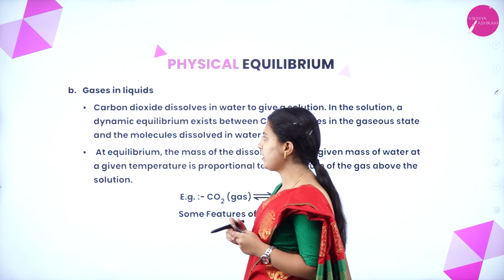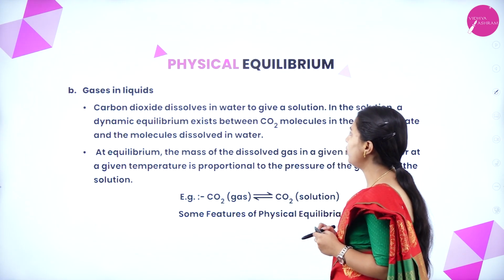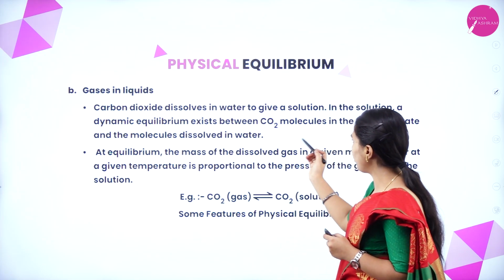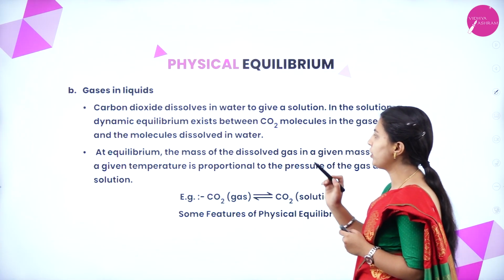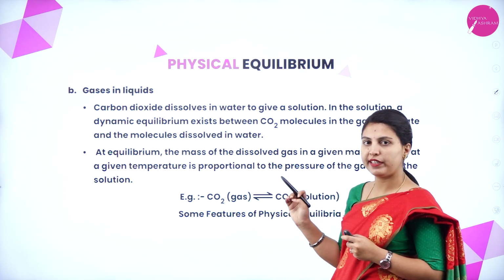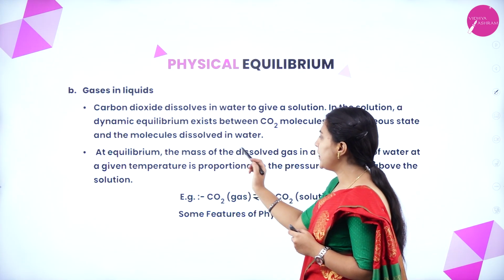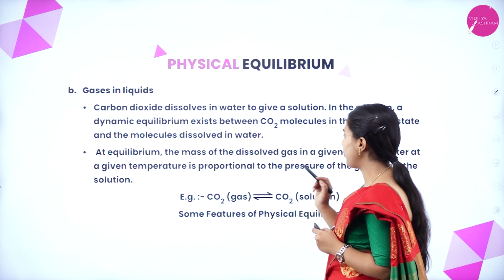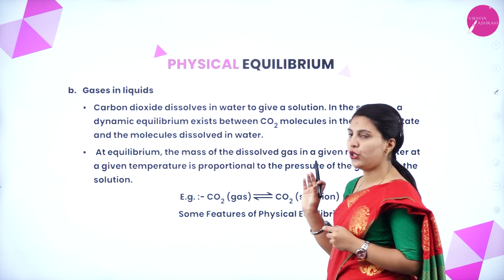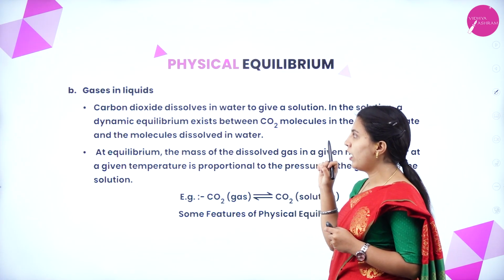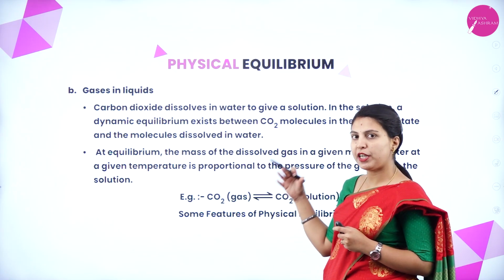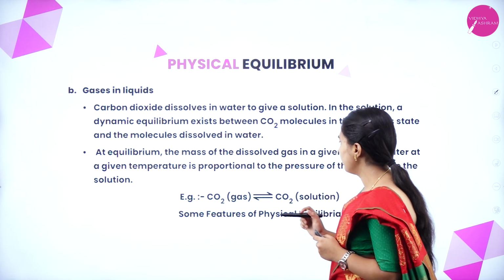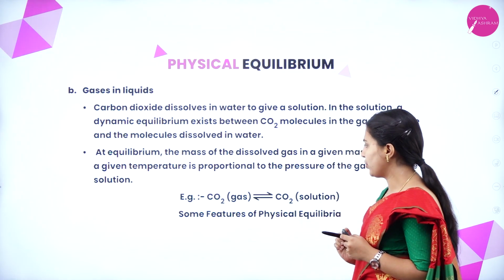Next, gases in liquids. Carbon dioxide dissolves in water to give a solution. In the solution, a dynamic equilibrium exists between CO2 molecules in the gaseous state and the molecules dissolved in water. At equilibrium, the mass of the dissolved gas in a given mass of water at a given temperature is proportional to the pressure of the gas above the solution. Here, the gas dissolves in the liquid, so the concentration in the liquid is proportional to the pressure of the gas. CO2 gas is in solution.